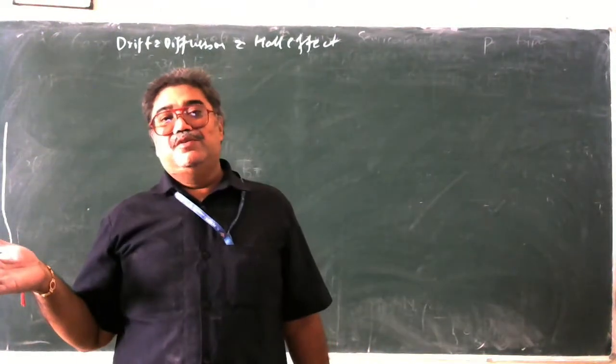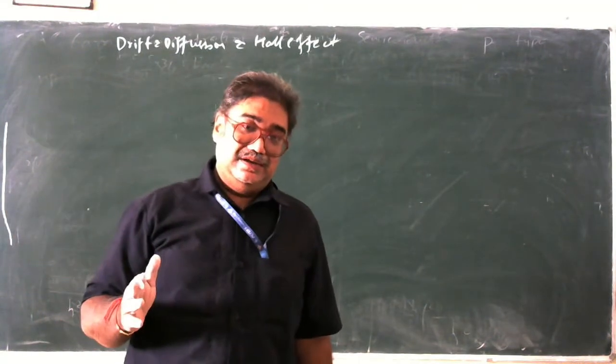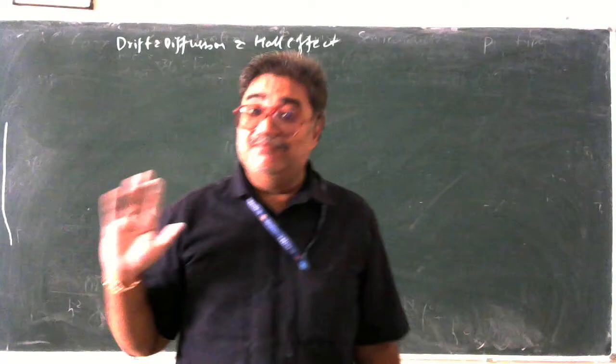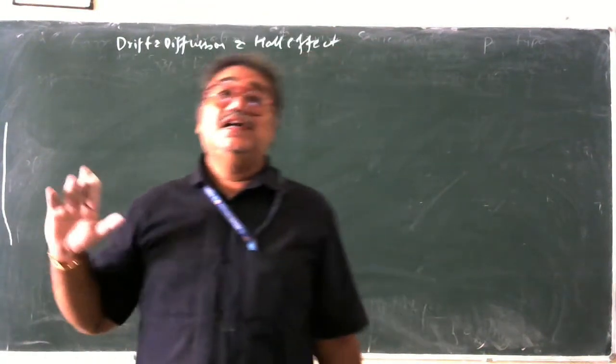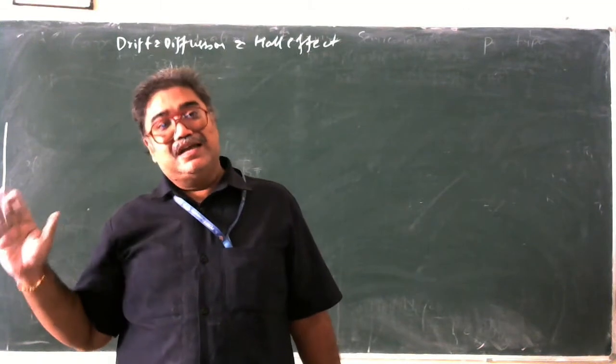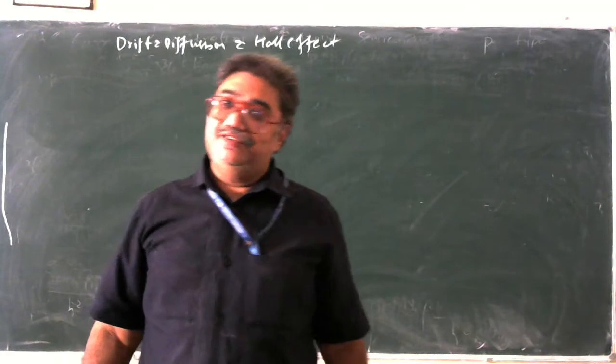So diffusion is the movement of charge carriers from a higher concentrated area to a lower concentrated area to produce equilibrium, to produce a constant concentration of charge carriers all along the available area. And that is what we call diffusion.